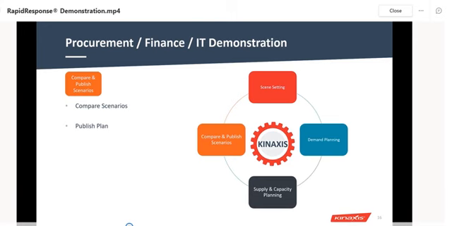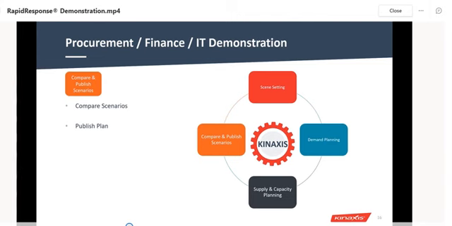In comparing and publishing scenarios, we can compare a scenario from one time to another. In Kinaxis we have a single platform, so we can compare all the department scenarios and see whether it is good for us or not, and whether the company can go for that decision. It can also publish the plans very easily.